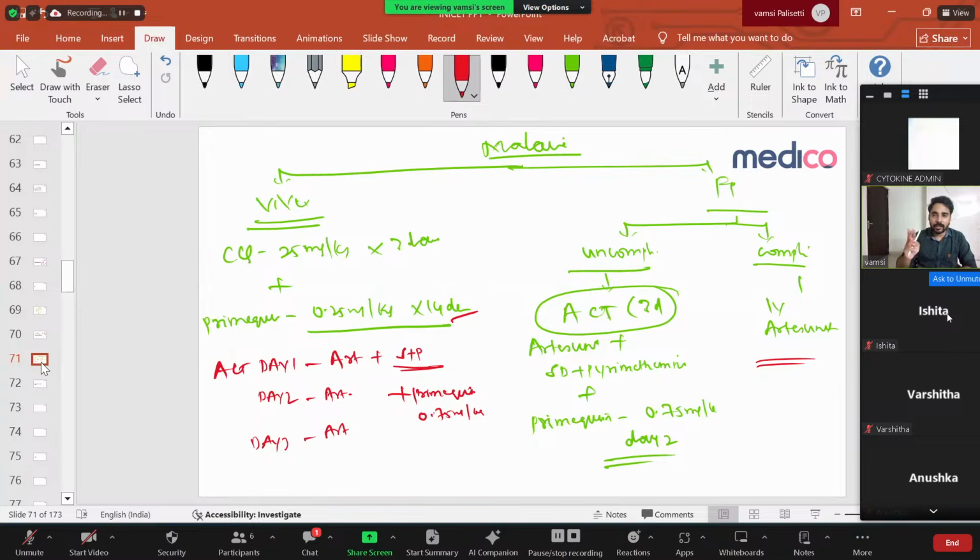It contains 3 days of drugs: first day, second day, third day. First day contains artesunate plus sulfadoxine pyrimethamine. Second day contains only artesunate, third day also only artesunate. On the second day, you have to add primaquine 0.75 mg per kg, only a single dose. That's very important.